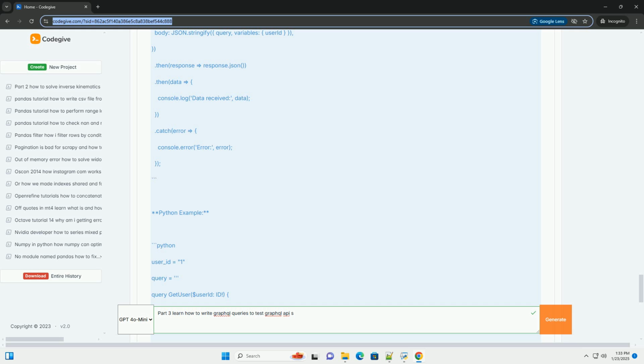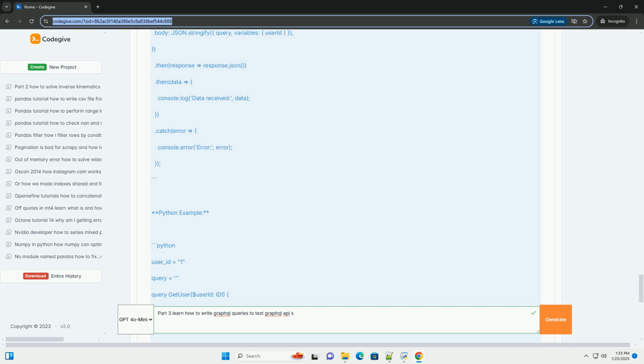4. Using Python with requests. If you prefer Python, you can use the requests library to make GraphQL queries. Step 1, Install the requests library. If you haven't installed it yet, you can do so via pip. Step 2, Write the query and send the request.